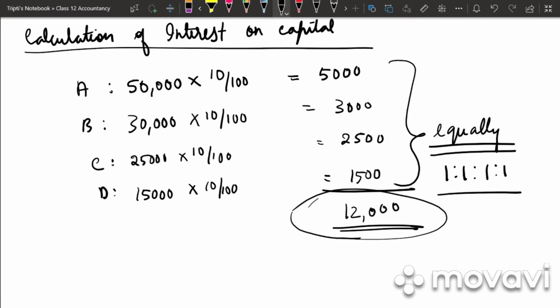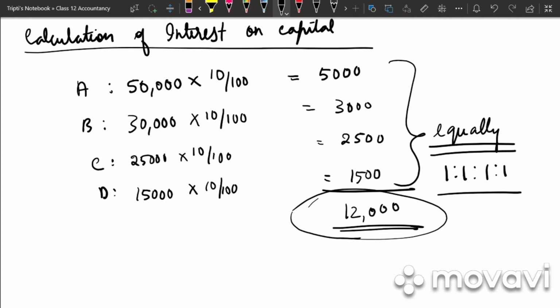So in the next line write down, this amount of rupees 12,000 is an item of expense for the firm, but this has not been recorded on the debit side of profit and loss appropriation account of the previous year.